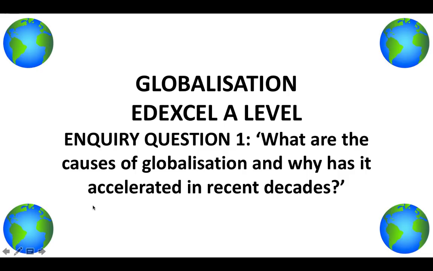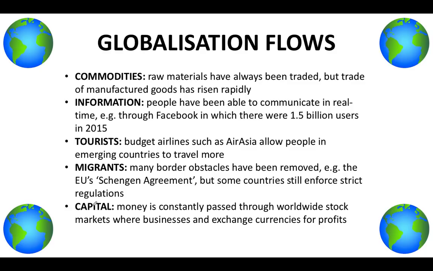This is a video on globalization for the Edexcel A-level specification starting in 2016, and it's based on inquiry question number 1: what are the causes of globalization and why has it accelerated in recent decades? The first part of the spec states that you need to know 5 main globalization flows. These are commodities, information, tourists, migrants, and capital. All of these contribute to accelerating globalization.